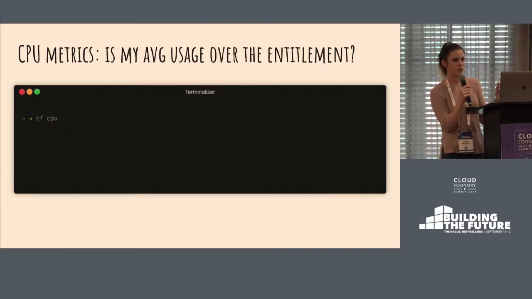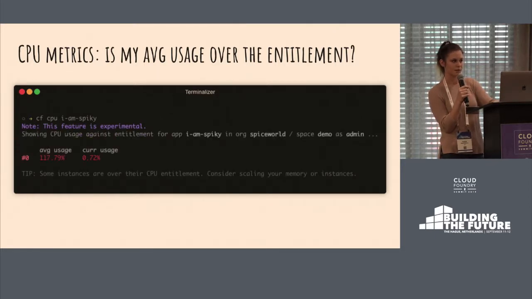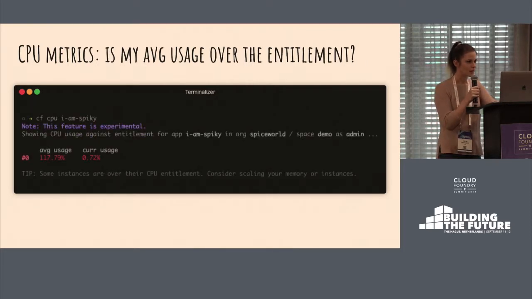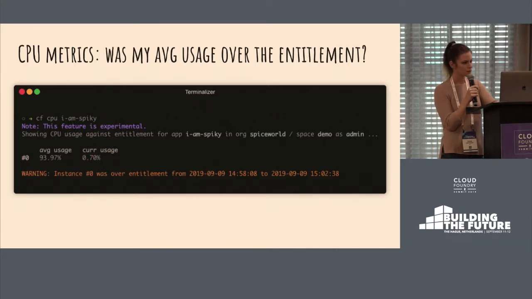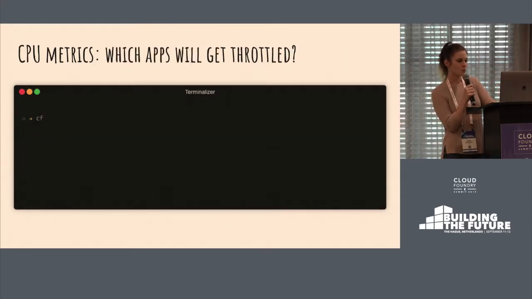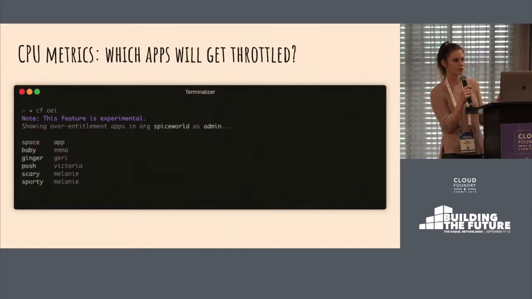The other thing is when you're over entitlement, because it should be visible to users if they're using more resources than they depend on. And the other thing is the average use. So is my average usage over the entitlement? This is going to tell you if your average usage was ever over the entitlement. So not right now, but at some point in the past. And there's also one more command, which is over entitled instances, which will, for each organization, tell you all of the applications that are currently over their entitlement.